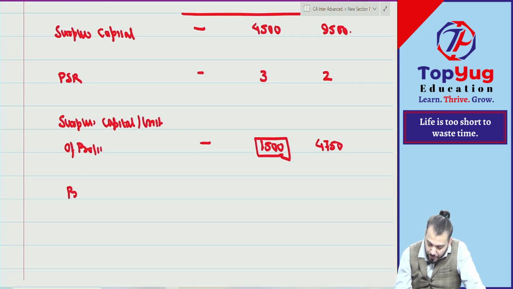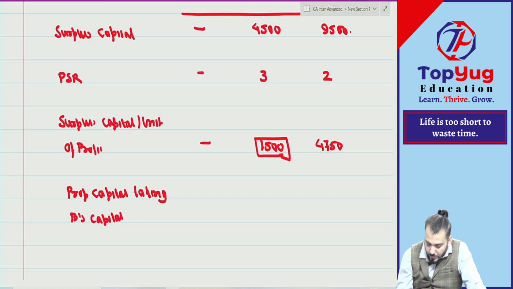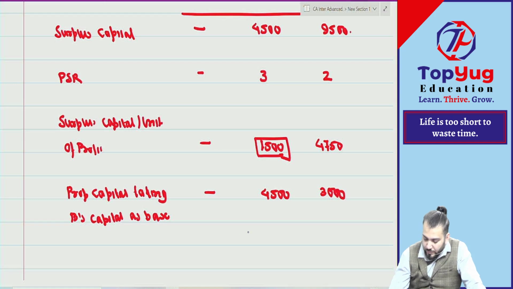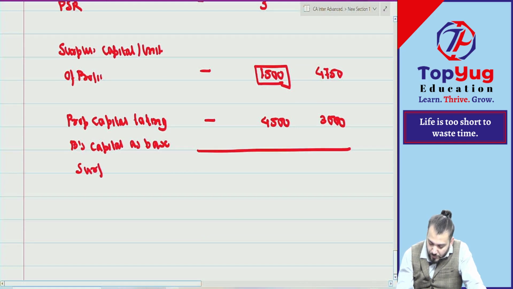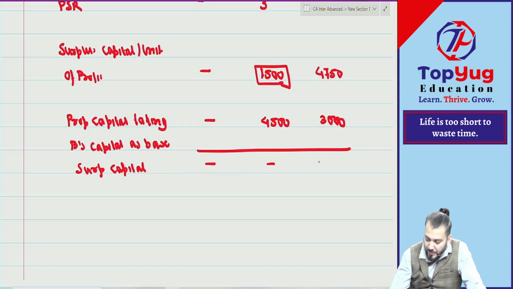Proportionate capital taking B's capital as base. So this will be what? 4,500 and 3,000. What is the surplus capital? Surplus capital is nil, nil and 6,500. Understood?